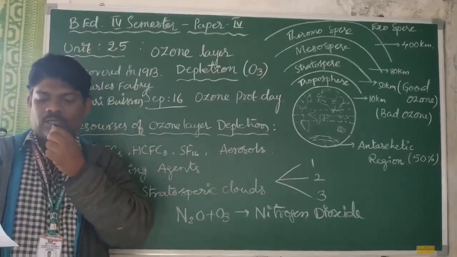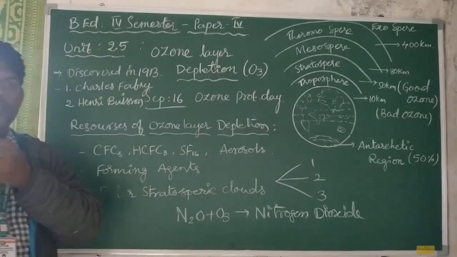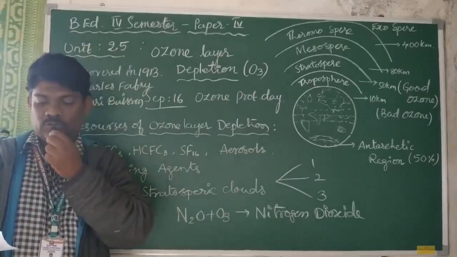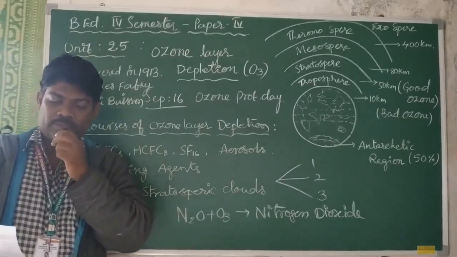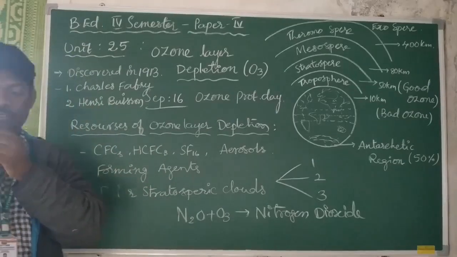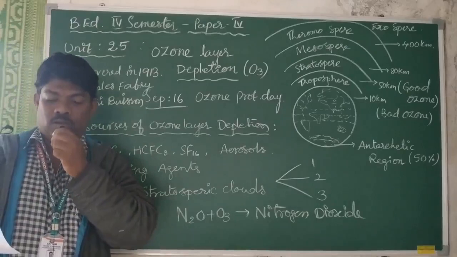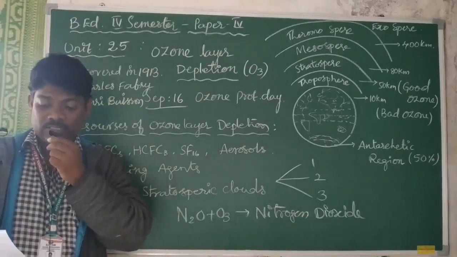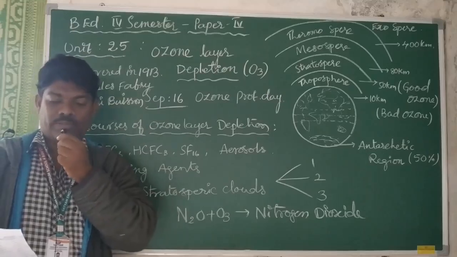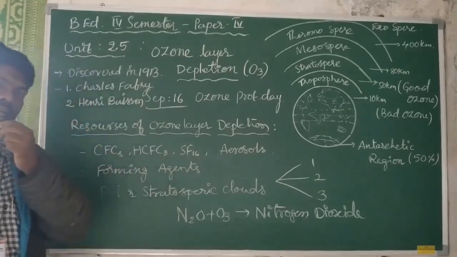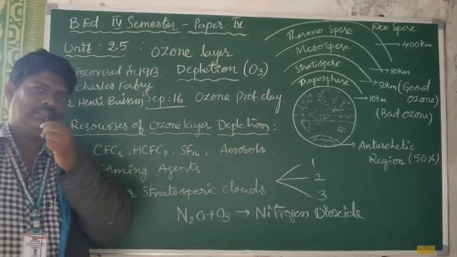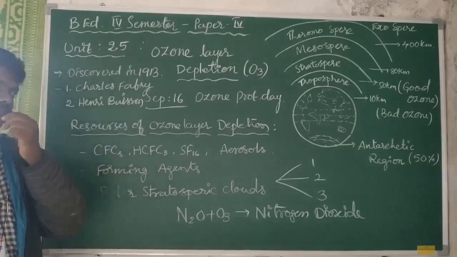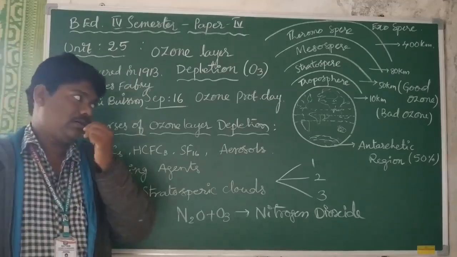These nacreous clouds have a faster rate of forming. Yearly these clouds form nearly 10 to 100 kilometers in length. Okay, they have acquired good thickness. These are called mother of pearl clouds, because they are iridescent. That's why there is a chance for depletion of the ozone layer in the Antarctic region.